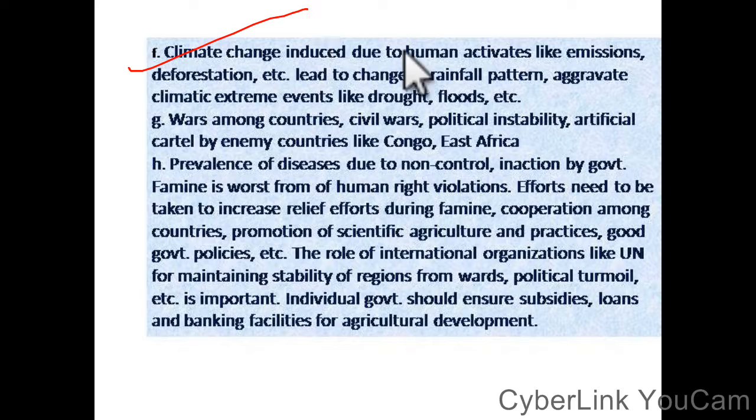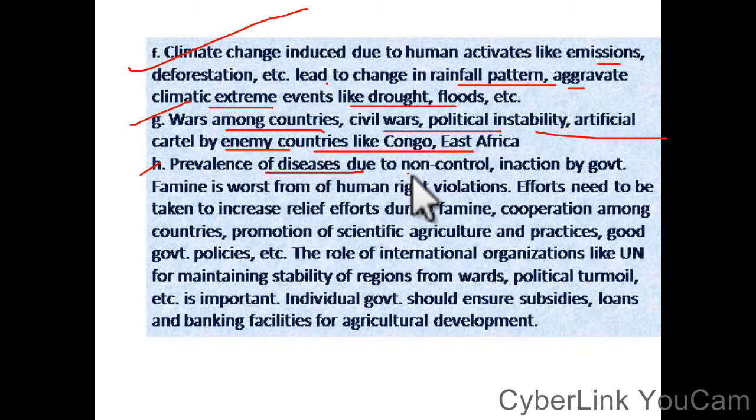Climate change induced by human activities like emissions and deforestation leads to changes in rainfall patterns and aggravates climate extreme events like drought and floods. Wars among countries, civil wars, political instability, artificial cartels by enemy countries like in Congo and East Africa, and prevalence of disease due to inaction by the government also contribute.